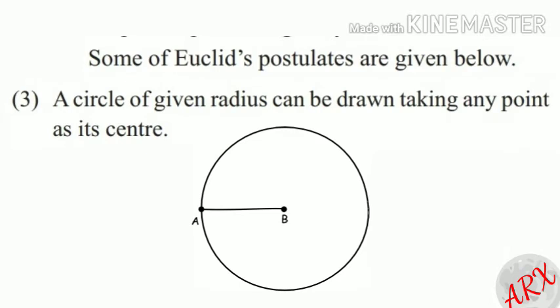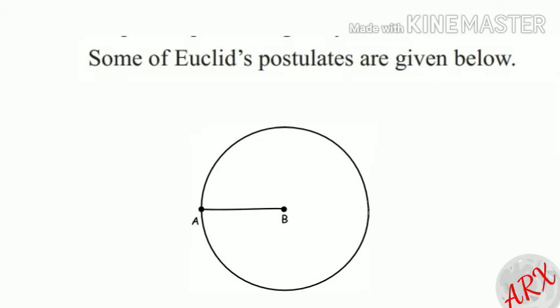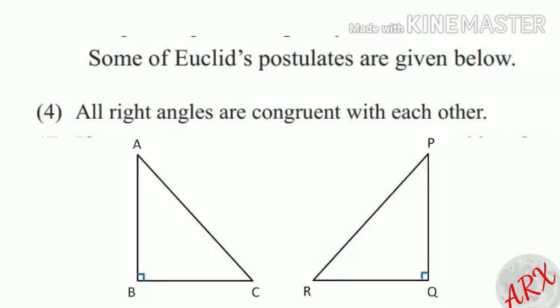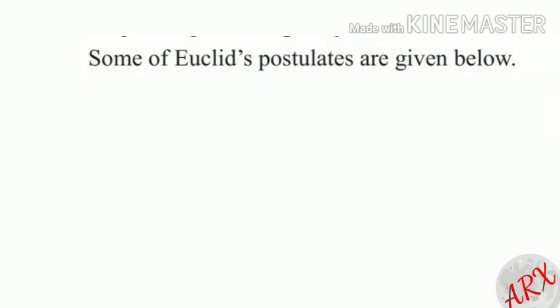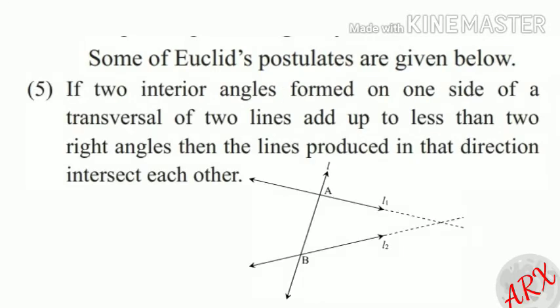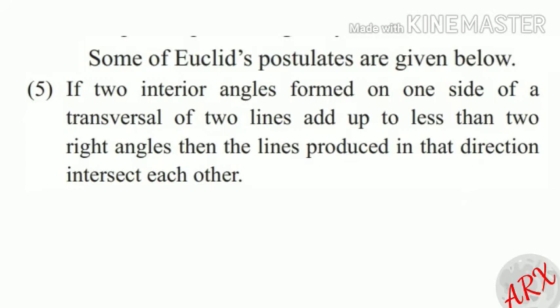Third, a circle of given radius can be drawn taking any point as its center. Fourth, all right angles are congruent with each other. And fifth postulate: if two interior angles formed on one side of a transversal of two lines add up to less than 2 right angles, then the lines produced in that direction intersect each other.